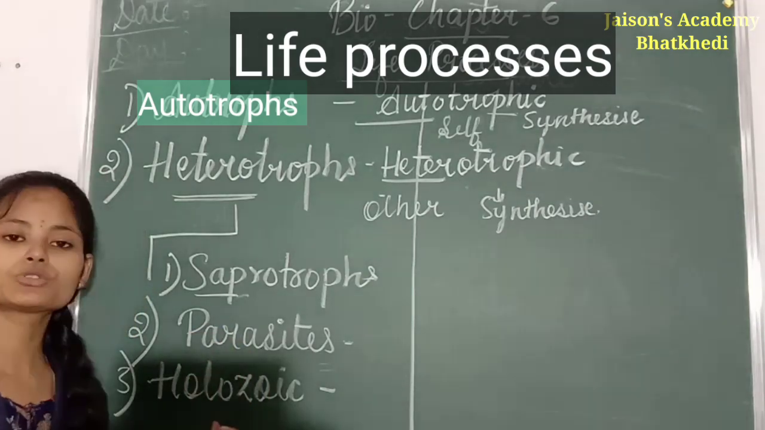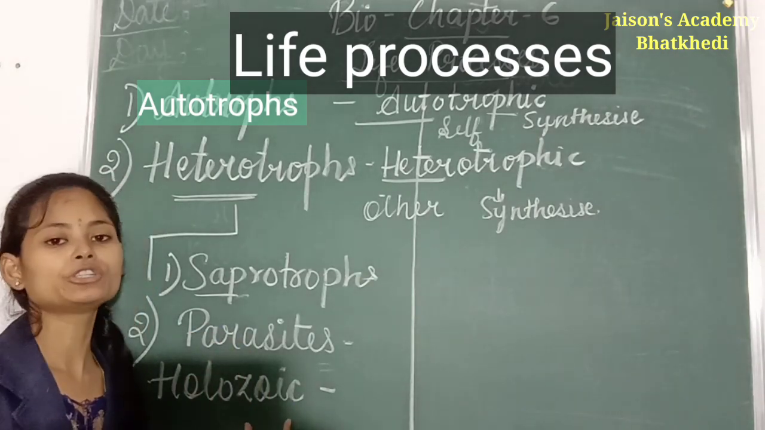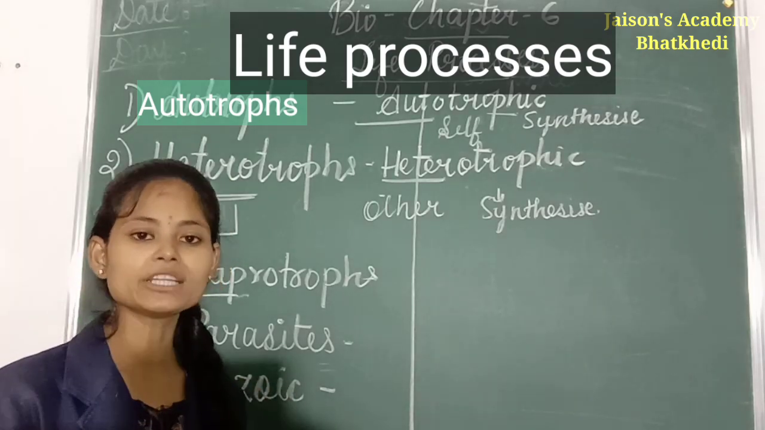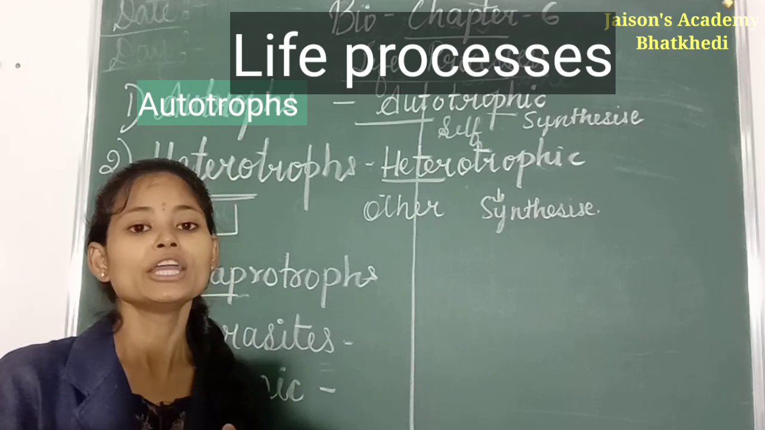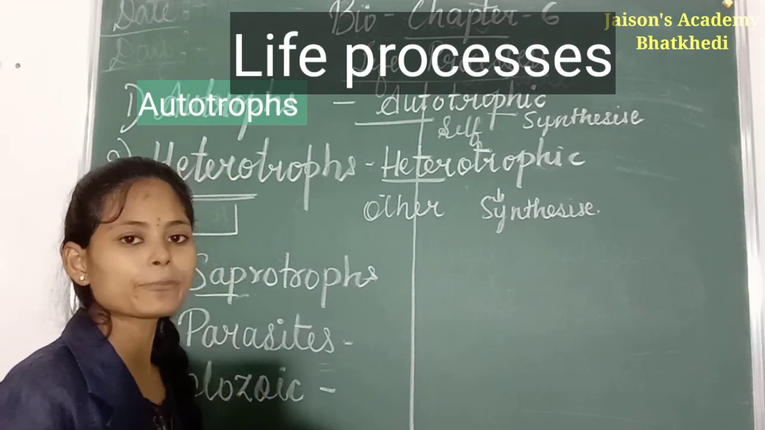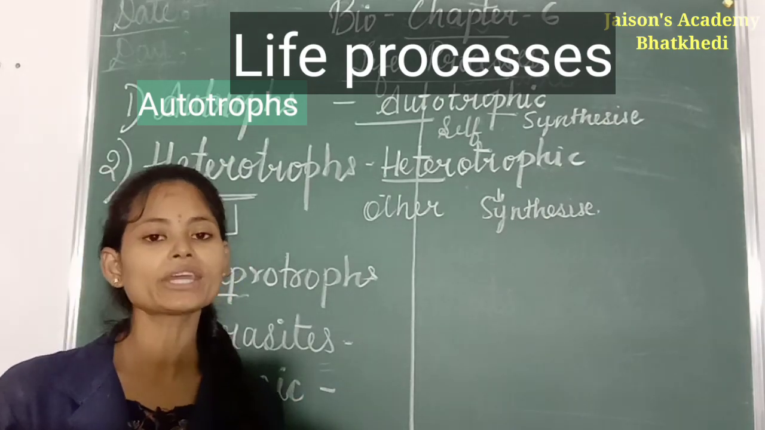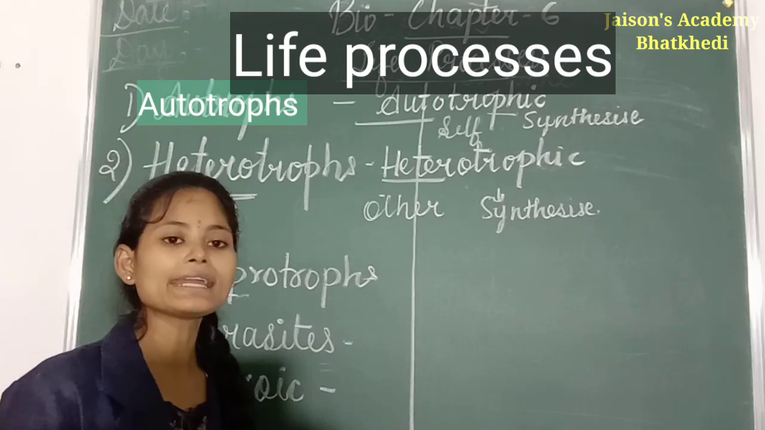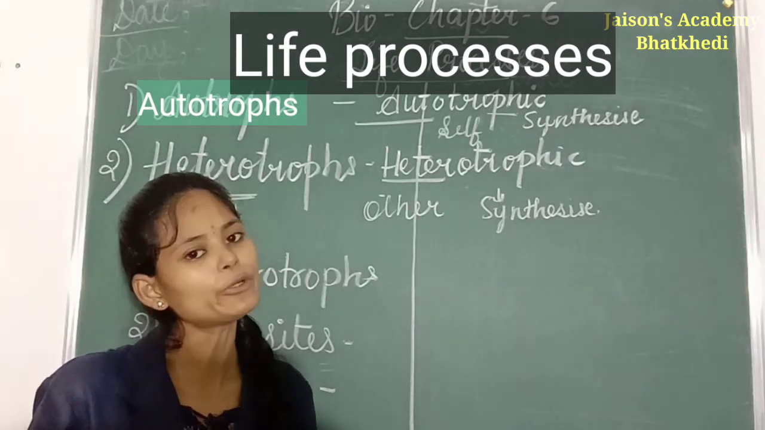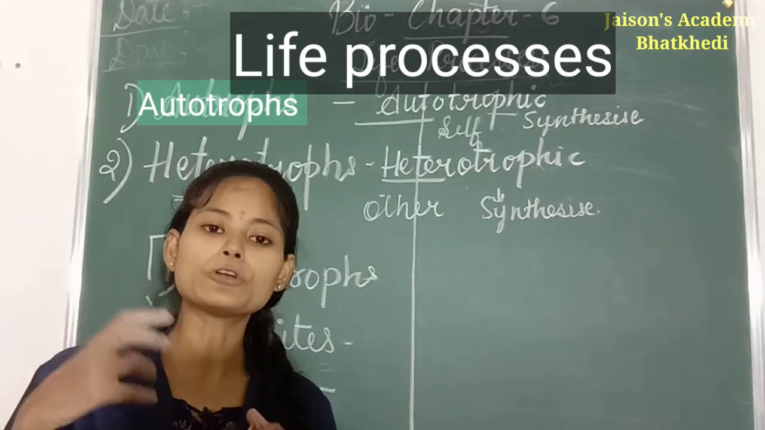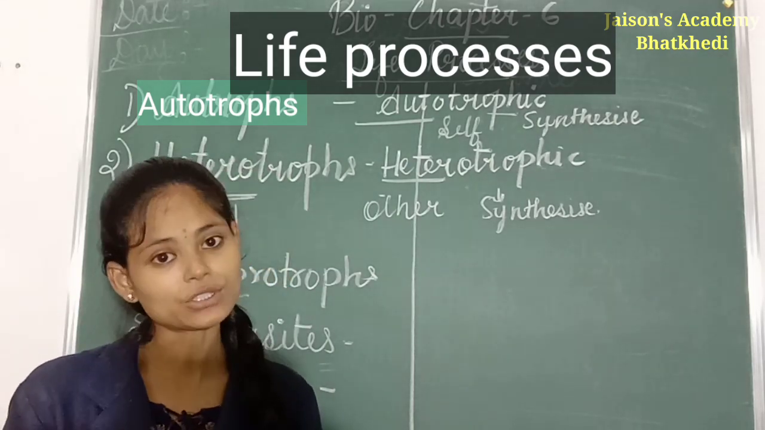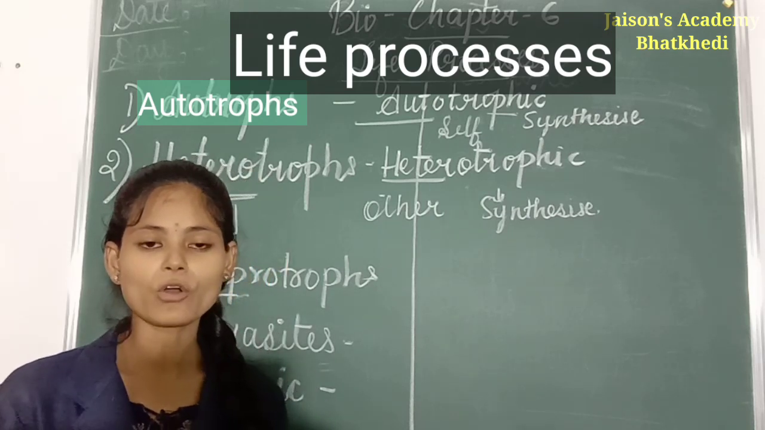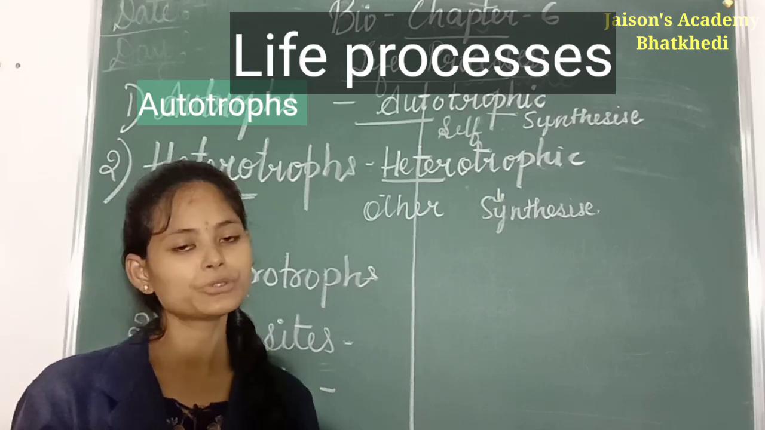The third one is Holozoic nutrition. Under this Holozoic nutrition, the organisms take in solid food. After taking that solid food in their body, they digest that food in order to release energy. Such type of nutrition is called Holozoic nutrition, and organisms are called Holozoic organisms. Like human beings and animals, what do we do? We take in food, then that food goes inside our body, then it gets digested into simple things, and then we get energy. So this mode of nutrition is called holozoic mode of nutrition.